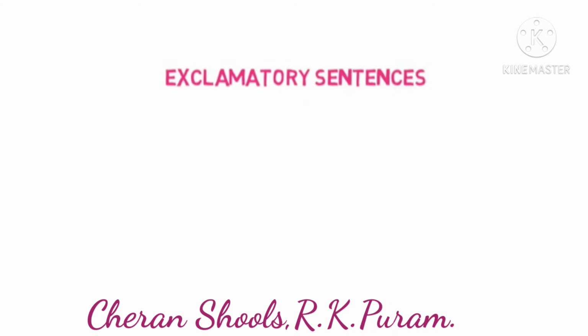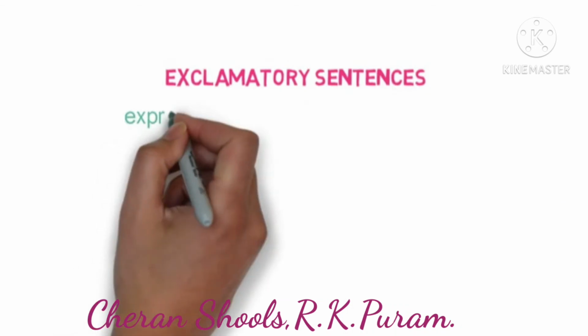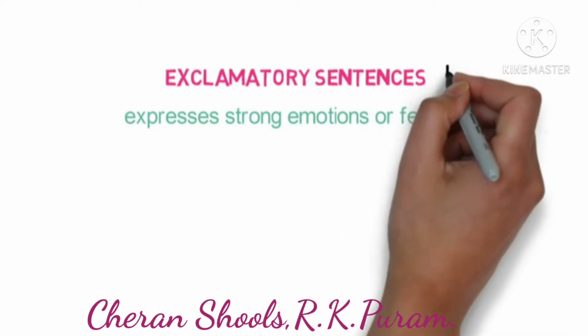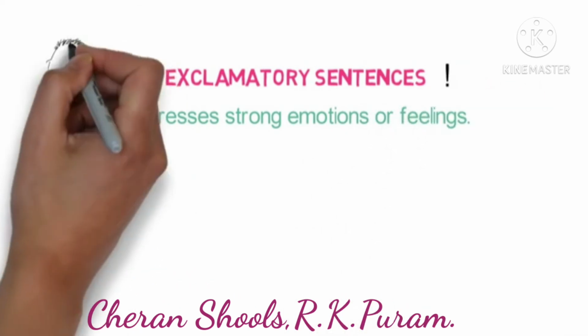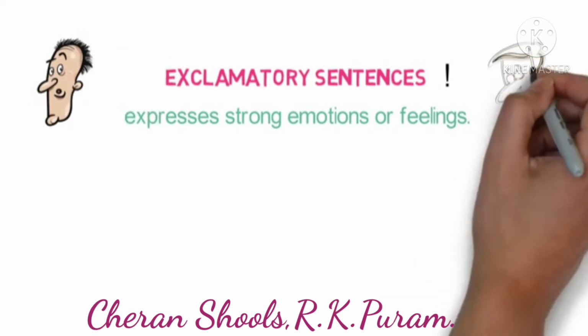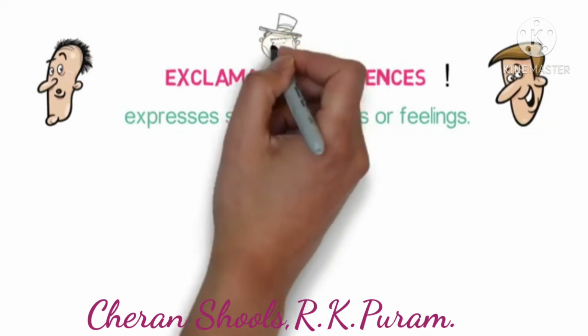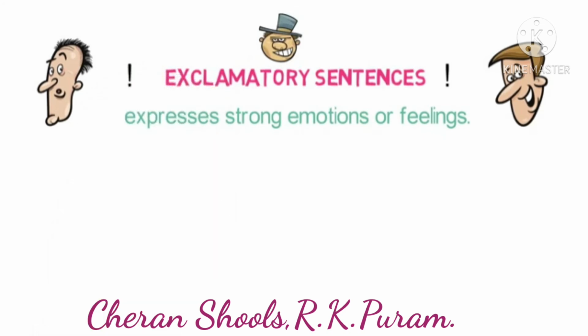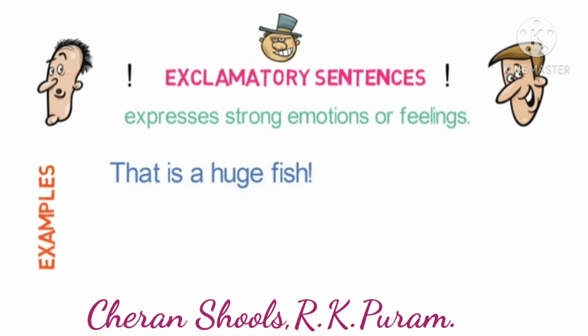Now we are moving to the last, exclamatory sentences. Exclamatory sentences are used to express strong emotions or feelings. When we are happy or sad or angry, we use an exclamation mark. Now let us see the examples.